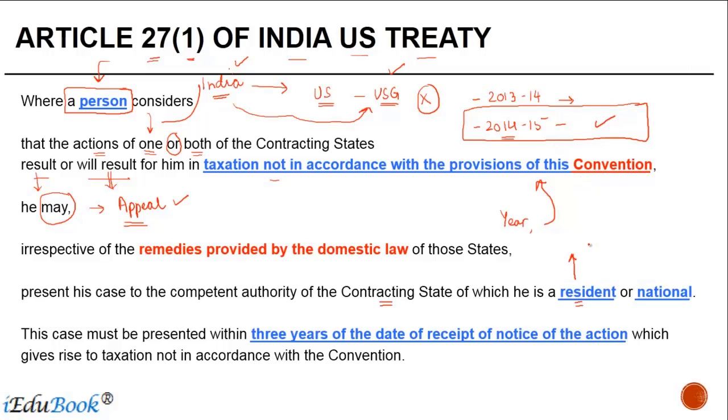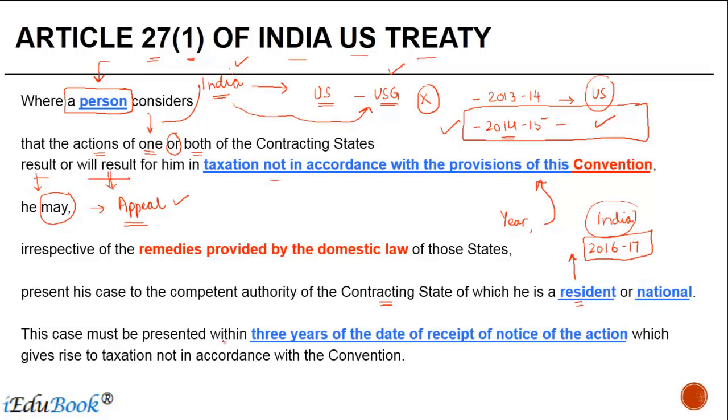So let's say in 2016-17, he files an application for MAP. Okay, this person was a US resident in 14-15. In 16-17, he becomes a resident of India. In such a case, even if he has to file a MAP application for 14-15, even though he's a resident of India in that year, the application will be filed to the US competent authority.